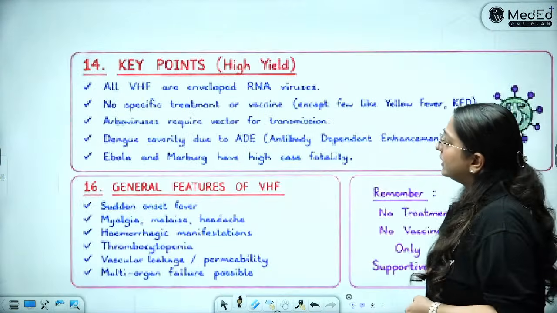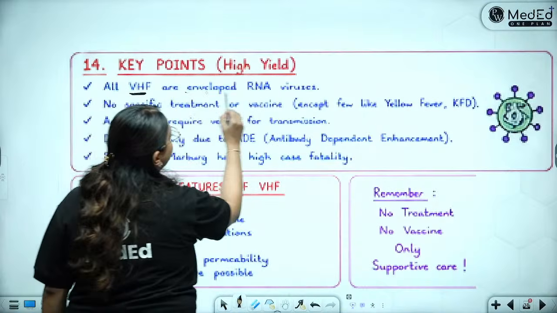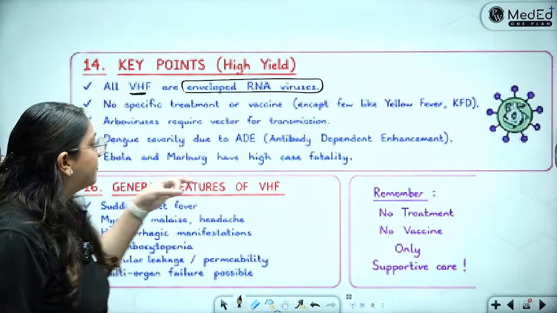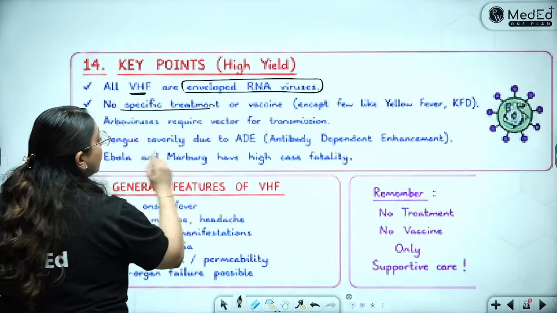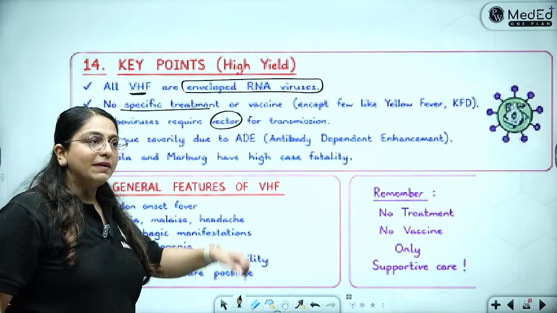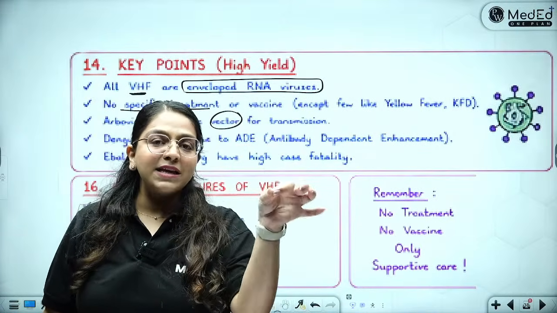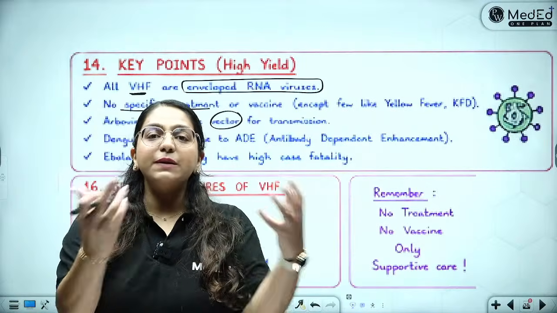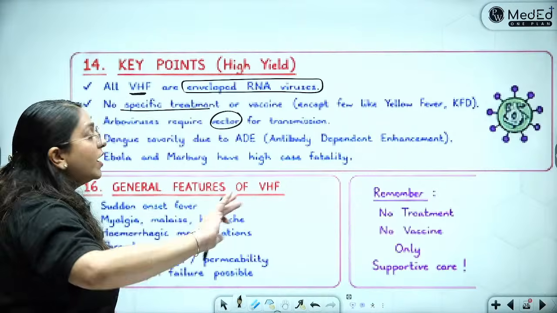Okay, done. So what are the key points? All viral hemorrhagic fevers are enveloped single-stranded RNA viruses. This holds true for all of them. There is no specific treatment, and arboviruses require a vector. So the vector can be ticks, sandflies, or mosquitoes. And we know tick has C and K, so KFD and CCHF. Sandfly is the Chandi silver bullets lying in sand, so the Chandipura virus, and of course the rest all are mosquitoes.